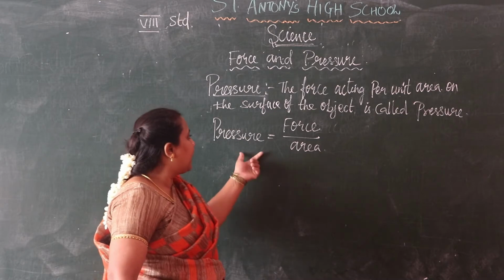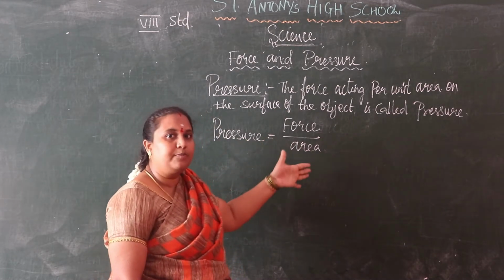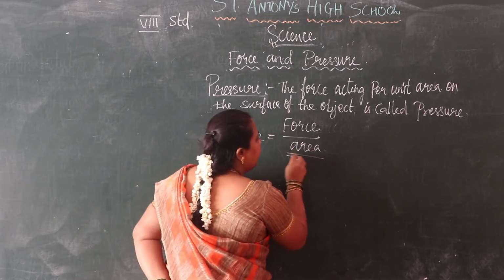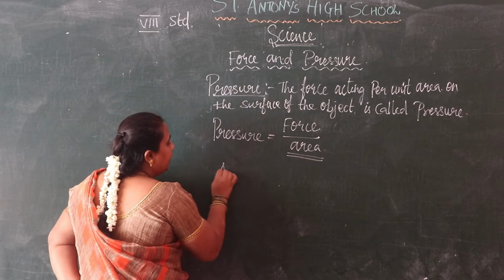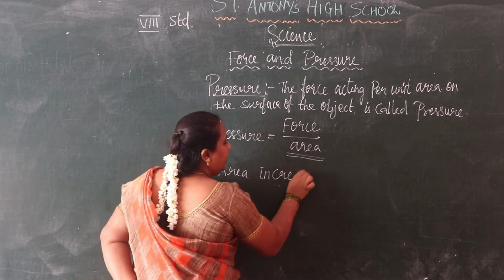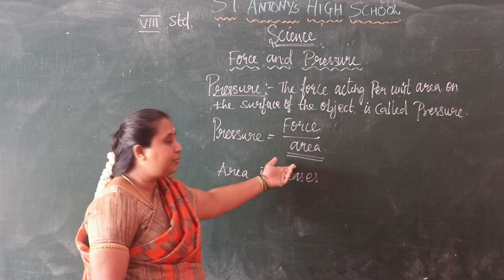Now we can say how the pressure acts on the surface of the object. If area increases, pressure decreases, because pressure is inversely proportional to the area.